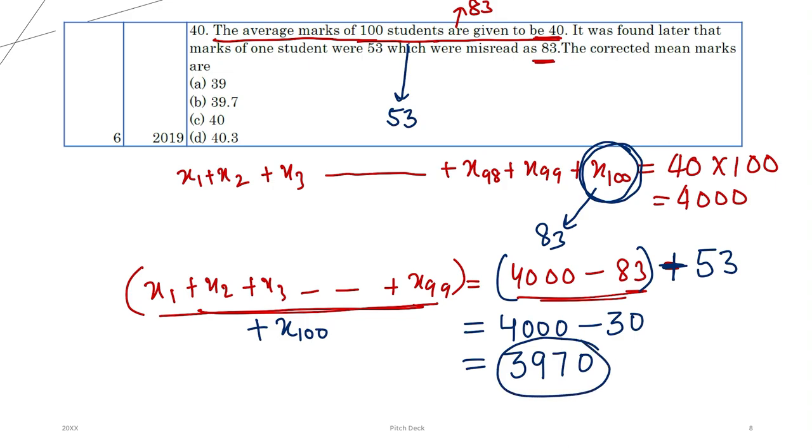Earlier we made a mistake and miscalculated with 83, but when we added back 53, we found that the correct total marks of 100 students is 3970. Now dividing it by the total of 100 students, the correct mean marks or average is 39.7. I hope this is clear. So 39.7 is the right average for 100 students, right? This is question number 6 and it was asked in 2019.